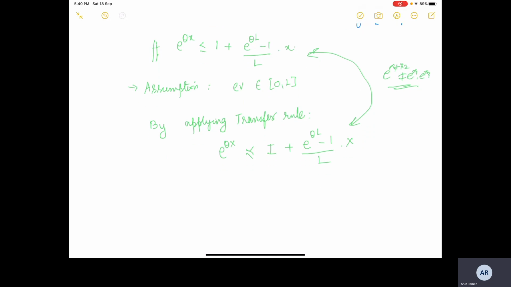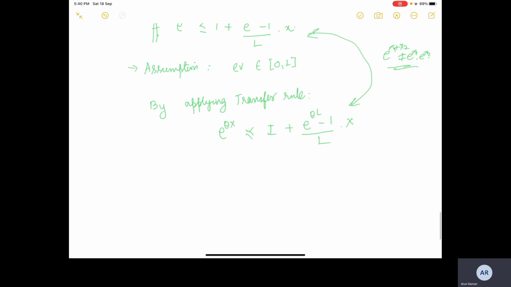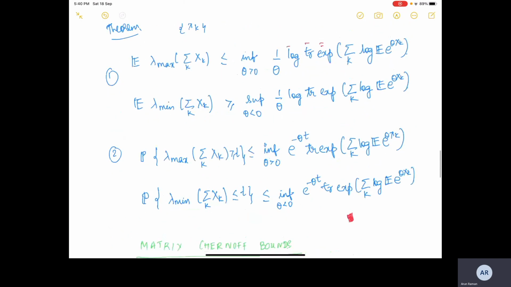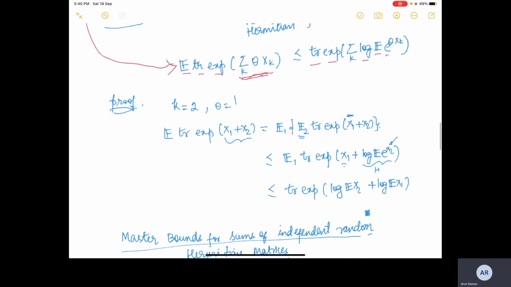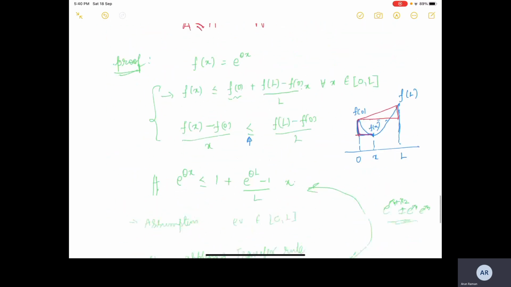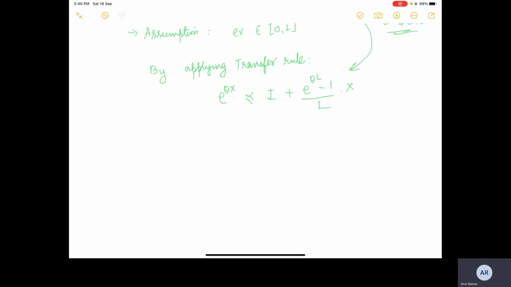So you should spend some time. I will point it out in between again and again what you should spend time on. The expression that we had here in the proof was another example of how we can carry it from scalar to matrices. You should spend some time on it, but never mind. Anyway, so we have this, and after that, the result is quite simple.